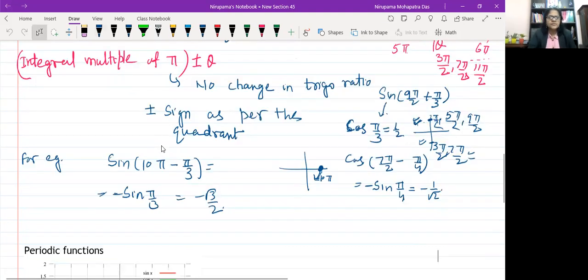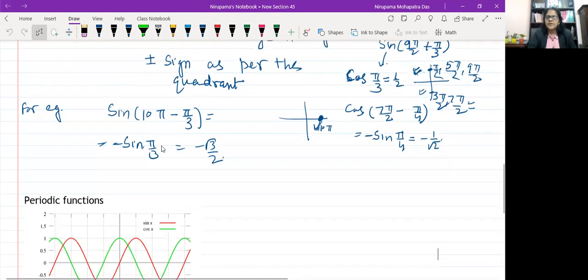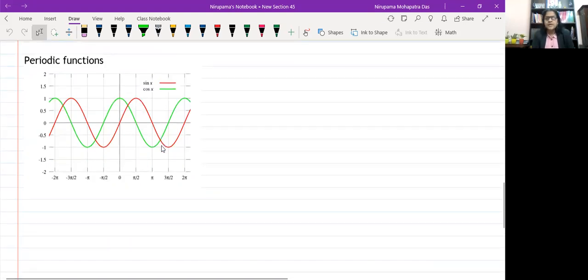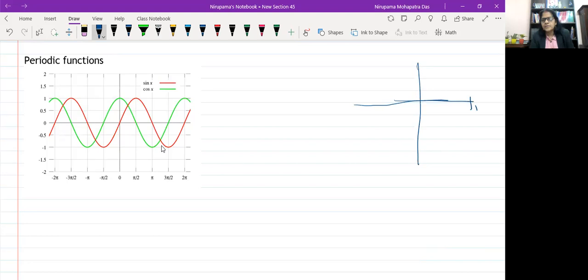And one more thing I just want to tell you: everything is happening for what reason? When I took the x-axis, y-axis quadrant system, if you have observed, I told you that at point A and point B, this is the place where you get 0, 2 pi, 4 pi, like this, and this is the place where you get pi, 3 pi, 5 pi, like this.